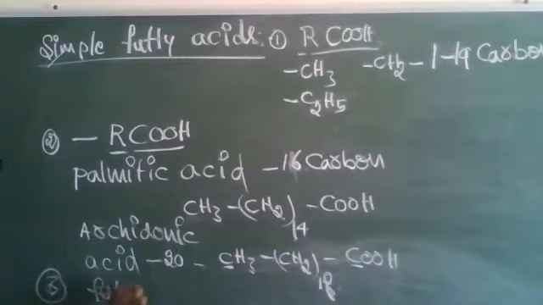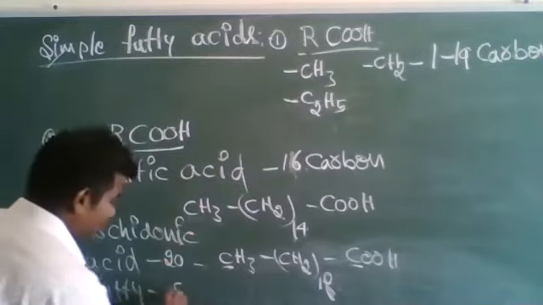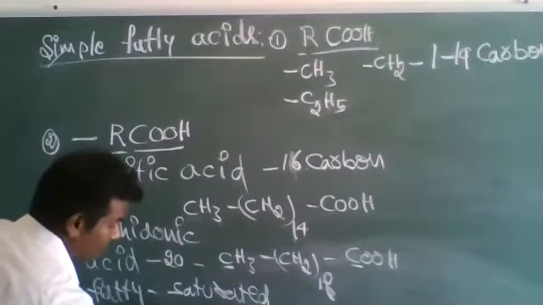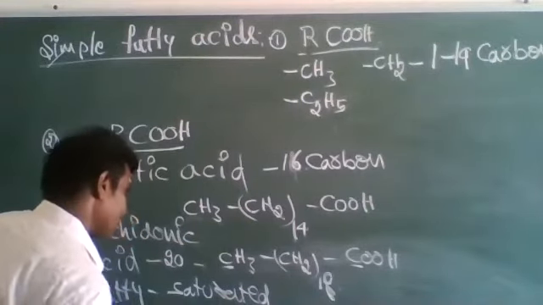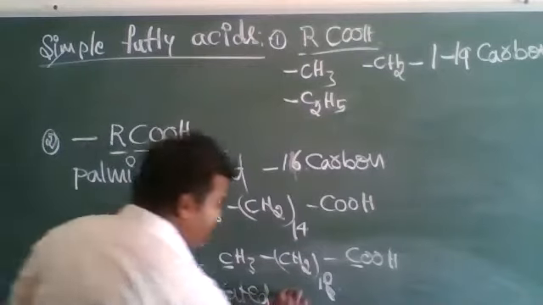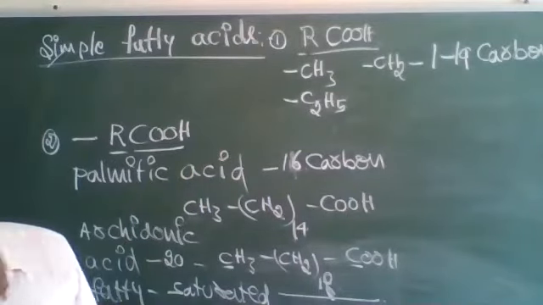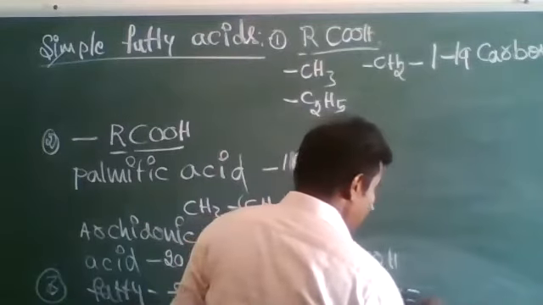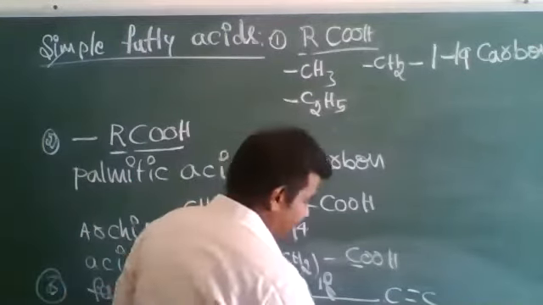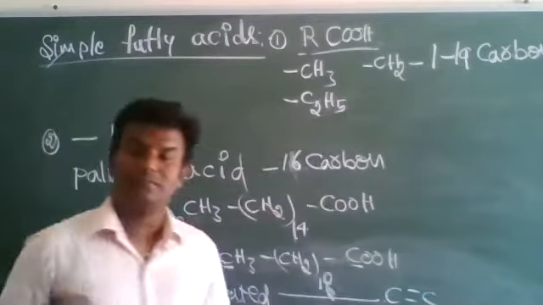Generally, fatty acids could be of two types: saturated fatty acids and unsaturated fatty acids. Saturated fatty acids are without double bonds between carbon atoms. Unsaturated fatty acids have one or more double bonds between carbon atoms.